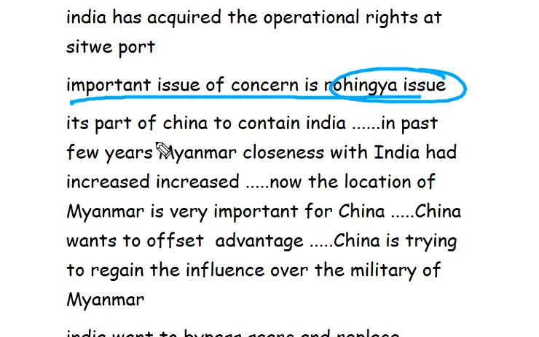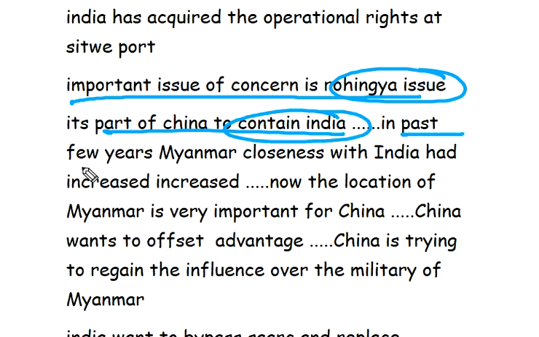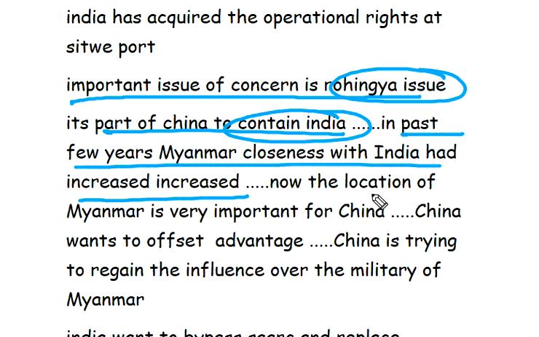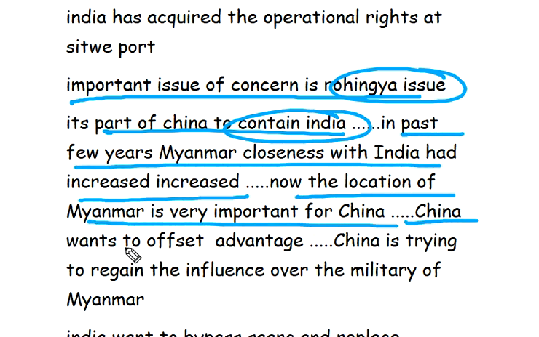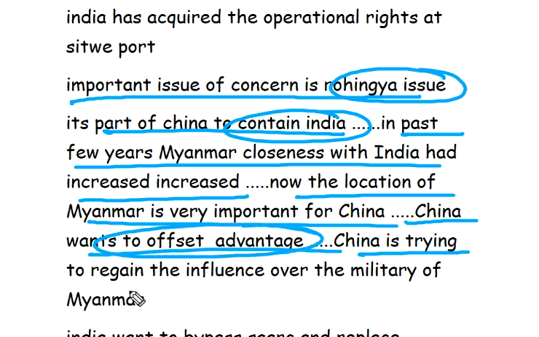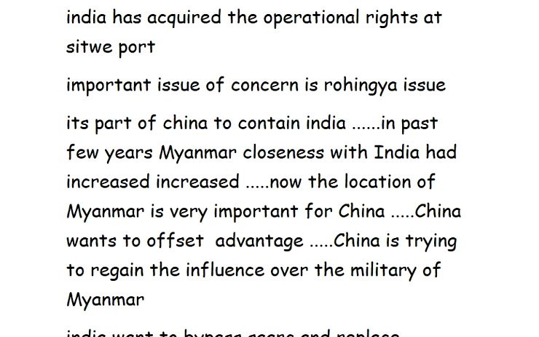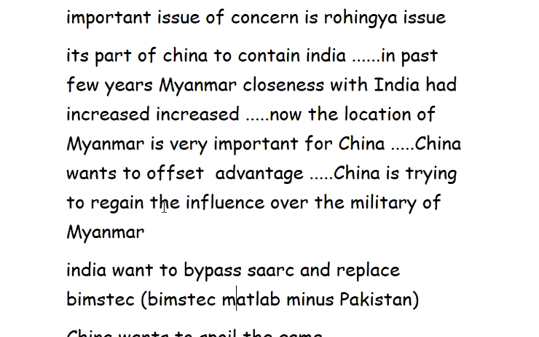An important issue of concern is the Rohingyas, which China uses to contain India. In the past, Myanmar's closeness with India has increased. Now the location of Myanmar is very important for China. China wants to offset its disadvantage, and is trying to regain its influence over the military of Myanmar.